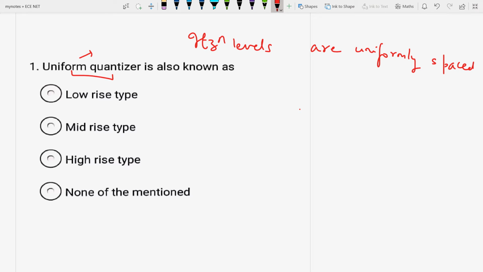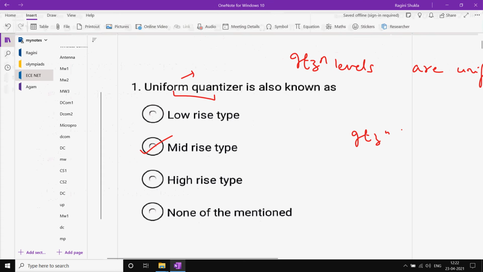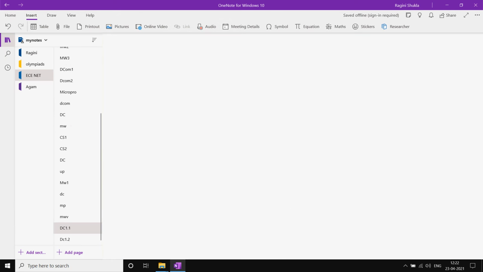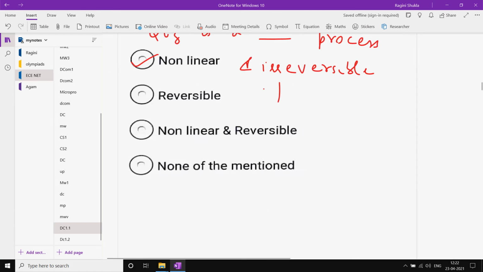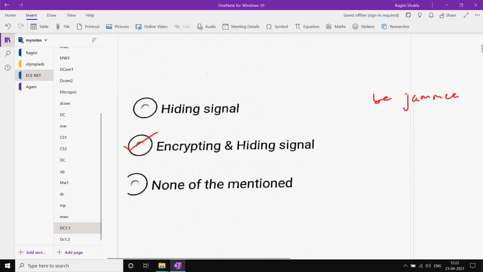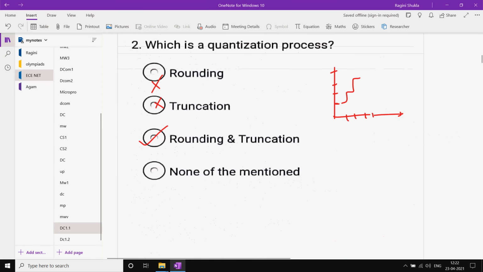So mainly it is also known as mid-rise type quantizer. If there is a uniform quantizer, then it is also known as mid-rise type. Okay, what is quantization? You have heard in the last class also that I was talking about the quantization. Okay, I have taught you these questions. Okay, that spread spectrum, then quantization.